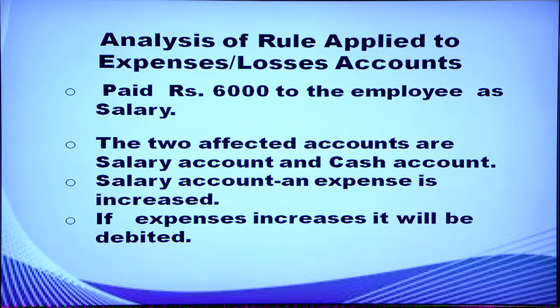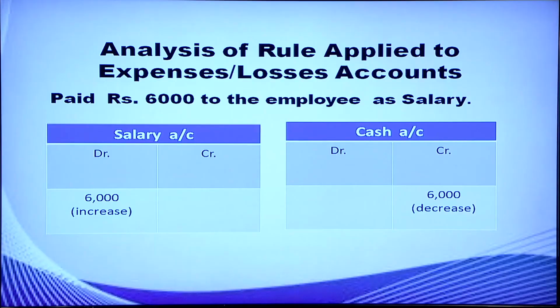So, cash is credited. Salary being an expense is increasing. So, if expense increases, it will be debited. So, two affected accounts in this transaction are salary account and cash account. Salary is debited with rupees 6,000 and cash is credited with rupees 6,000.